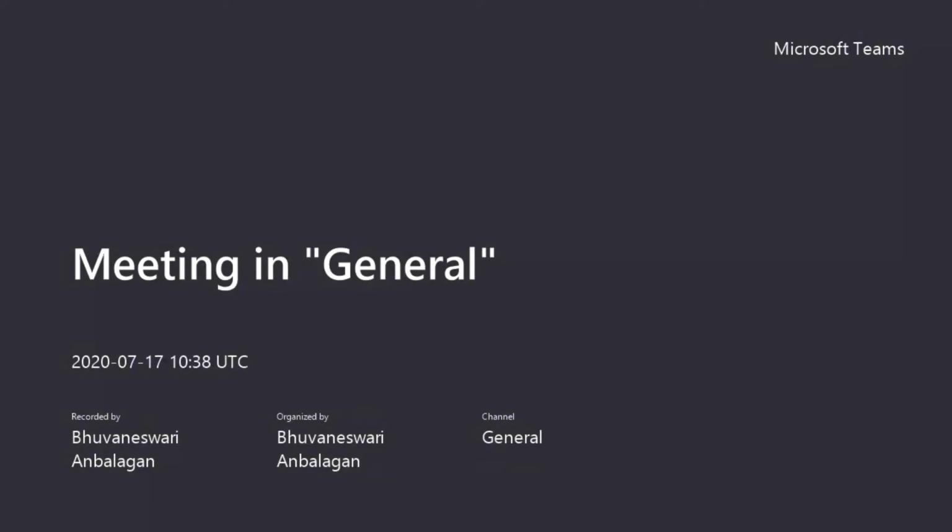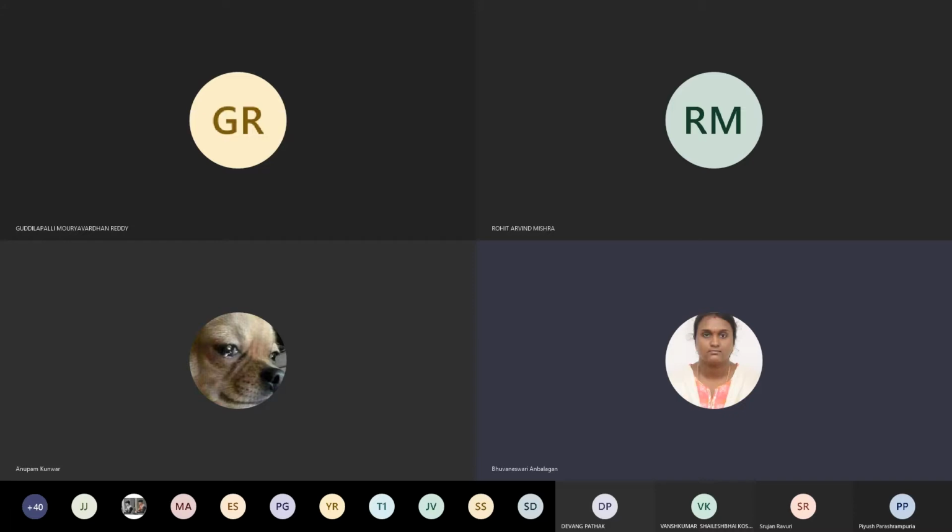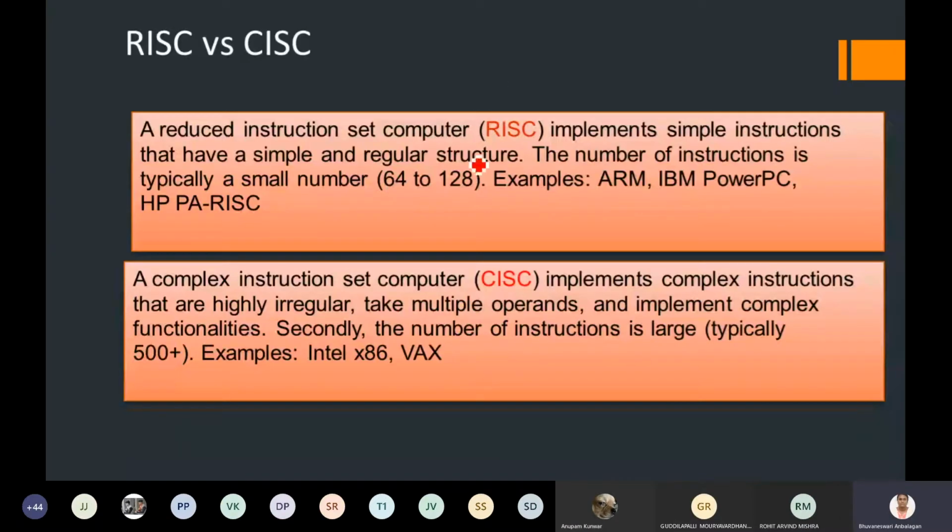The instruction set architecture has evolved in two different forms. One is reduced instruction set computer, and the other is complex instruction set computer. It depends on the characteristics of the instructions that I am going to fetch or feed into the processor; based on that, it is going to differ.